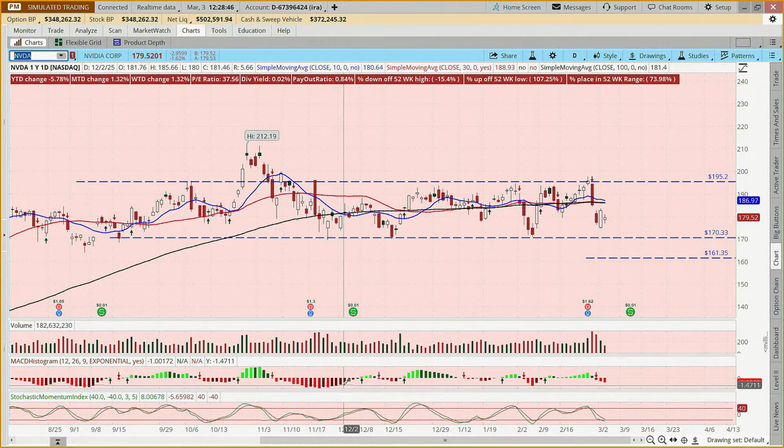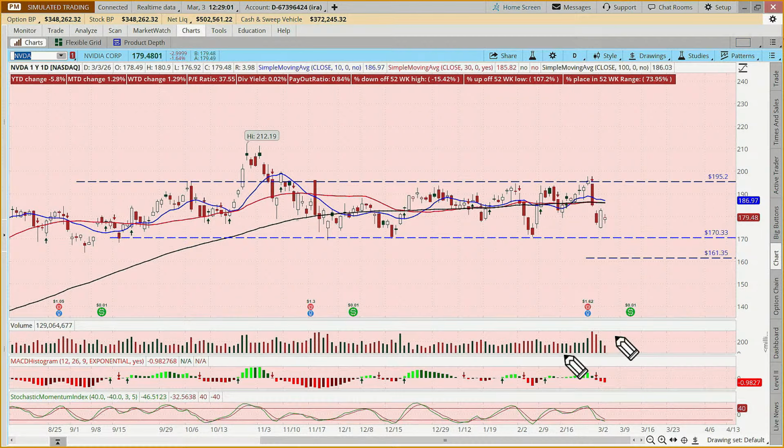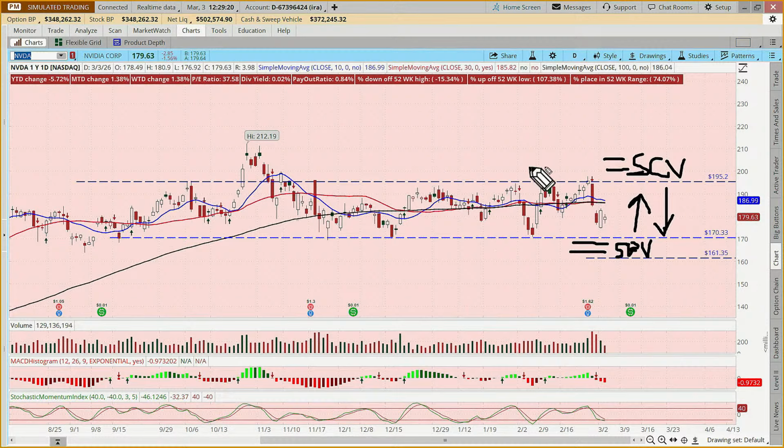Well, not necessarily. There's a trading strategy called a credit spread. If you put a short put vertical and a short call vertical together, we call that an iron condor or credit spread sandwich. A short put vertical means we're expecting the stock to stay above here, and a short call vertical means we're expecting the stock to stay below here. And when you put them together, we call that an iron condor.